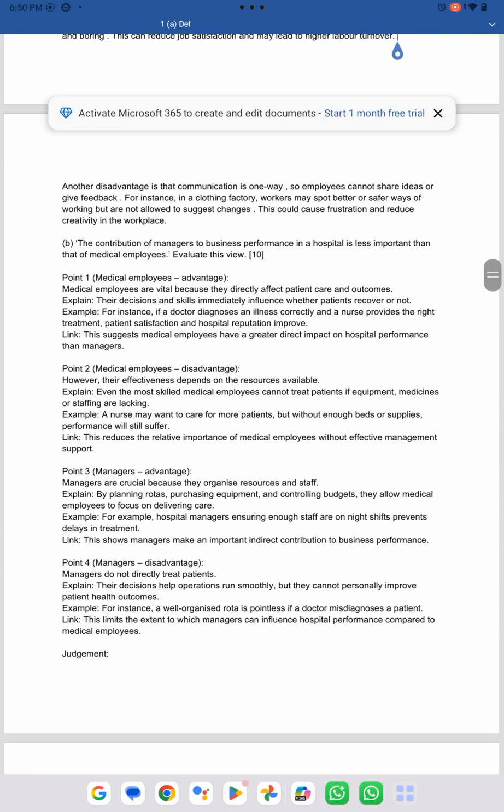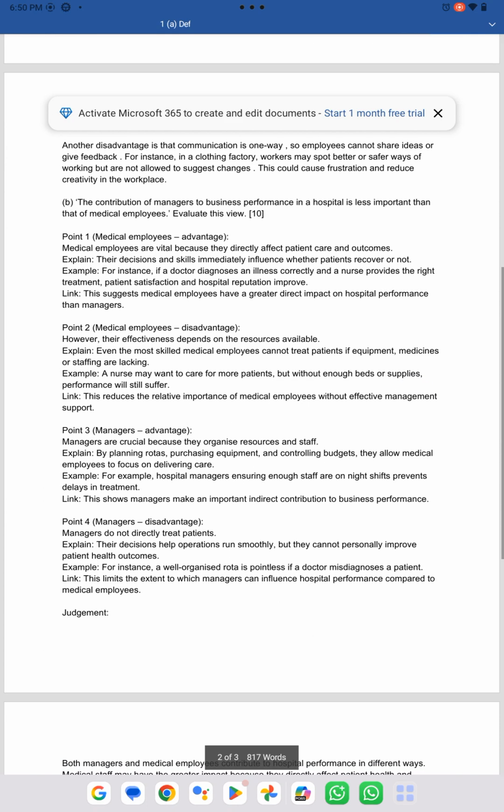Next, students, we have the 12 marker question: the contribution of managers to business performance in a hospital is less important than that of the medical employees. So we have to agree with this statement and we have to disagree with this statement as well. First of all, I have made my one point for the advantage of the medical employees. I made my point that medical employees are vital because they directly affect patient care and outcomes. Then I explained that their decisions and skills immediately influence whether patients recover or not.